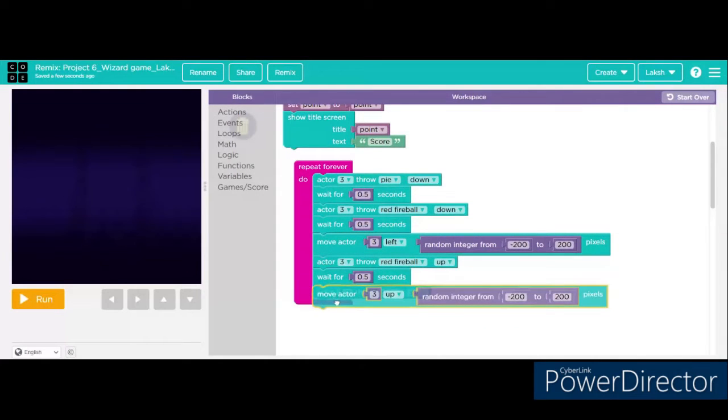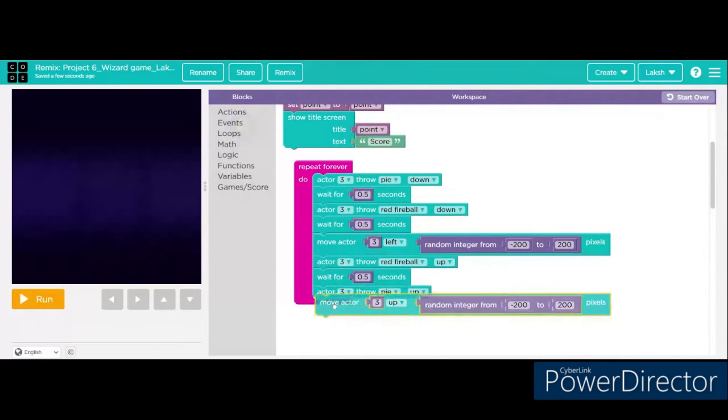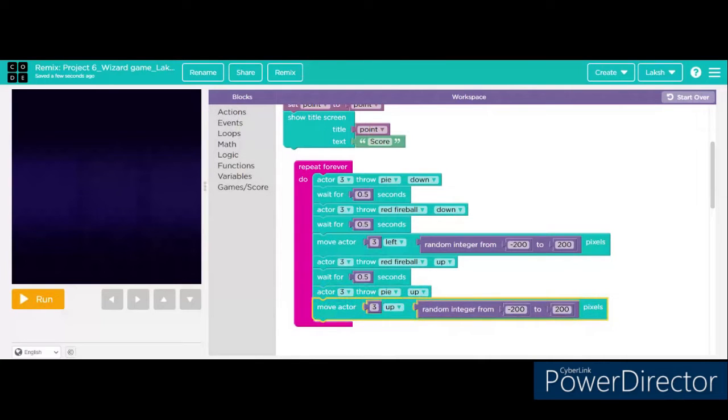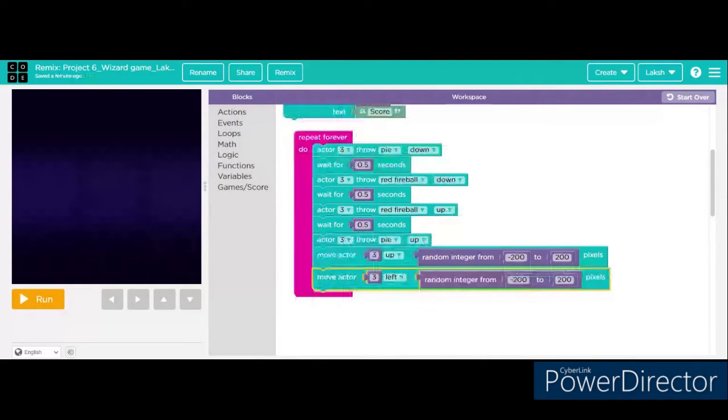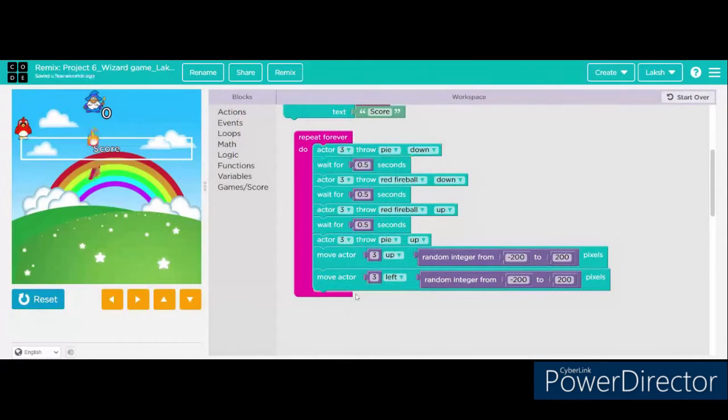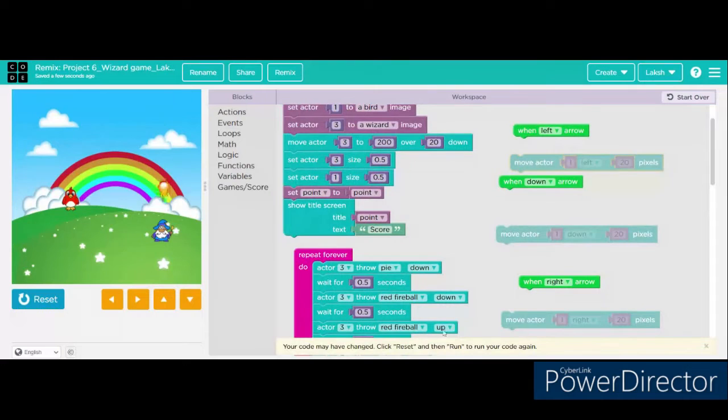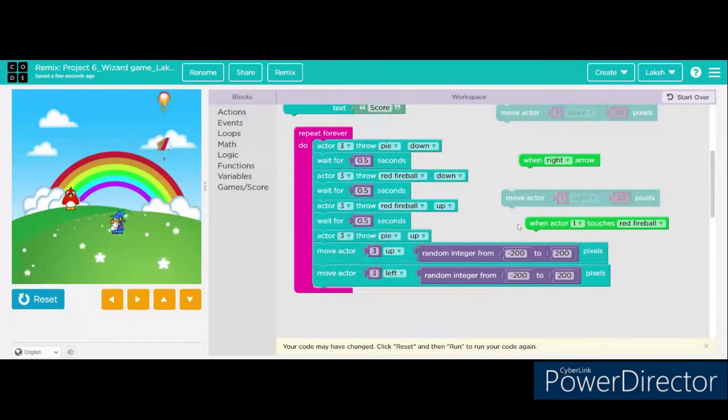Then actor 3 throw red fireball up. Wait for 0.5 seconds. Actor 3 throw pie up. Move actor 3 up random integer from minus 200 to 200. I've just combined the two random direction codes. So as you can see, the wizard is moving and he's throwing pies and fireballs. When there is a decrease or increase in the points, the score will be shown above.